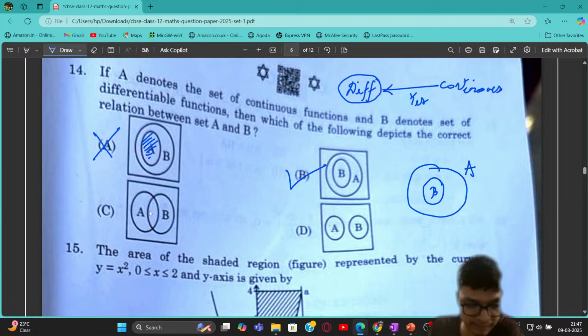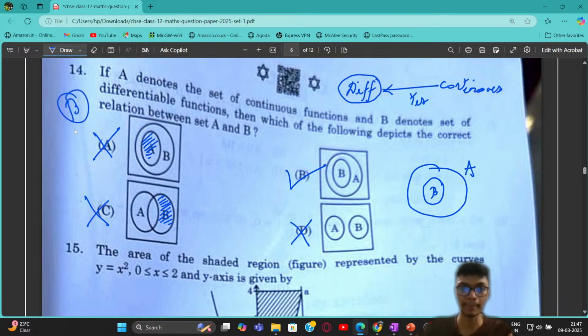Even option C is not going to be the correct answer, because if a function is not continuous, then it is not differentiable, so this part of the region is not satisfying the criteria. So this is also incorrect. Similarly, option D is totally wrong as well. So the correct answer to this problem is option B. A function is differentiable only if it is continuous. First we check for continuity of the function, then we check for differentiability. But if a function is not continuous, then there is no question about differentiability, right? That's the important thing. Let's move to the next problem.